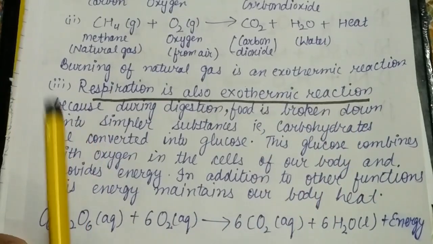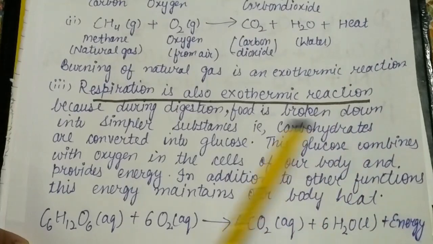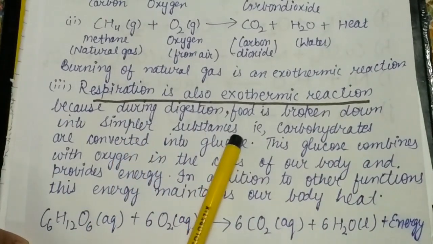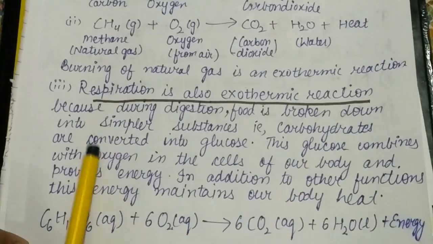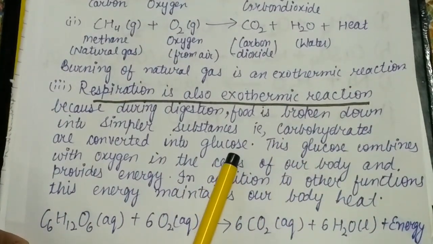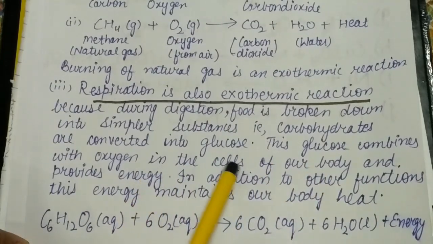Why? Because during digestion, as you know, we eat food in the form of vegetables, fruits, or we eat chapati and all these things. So first of all, what is happening? Food is broken down into simpler substances. That is, first of all, the food contains carbohydrates, which are converted into glucose. This glucose combines with oxygen in the cells.